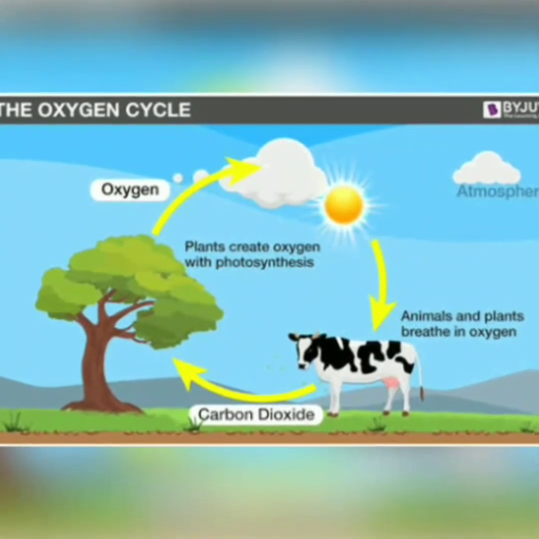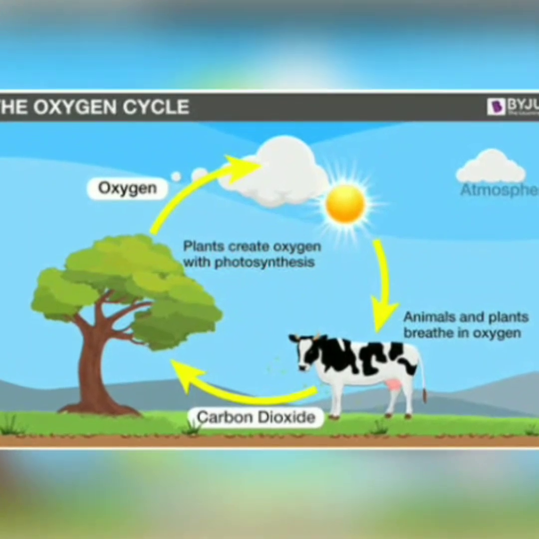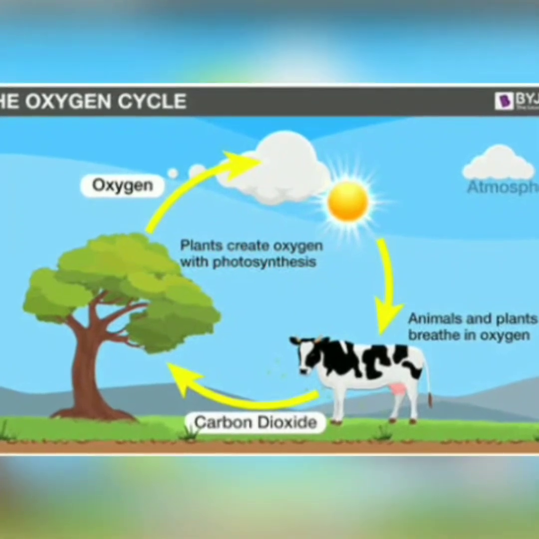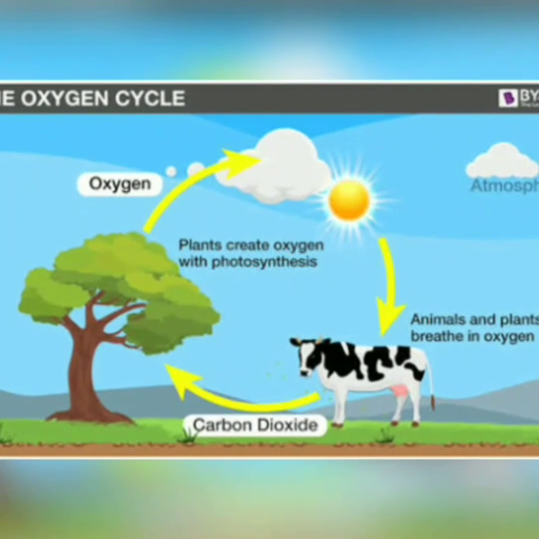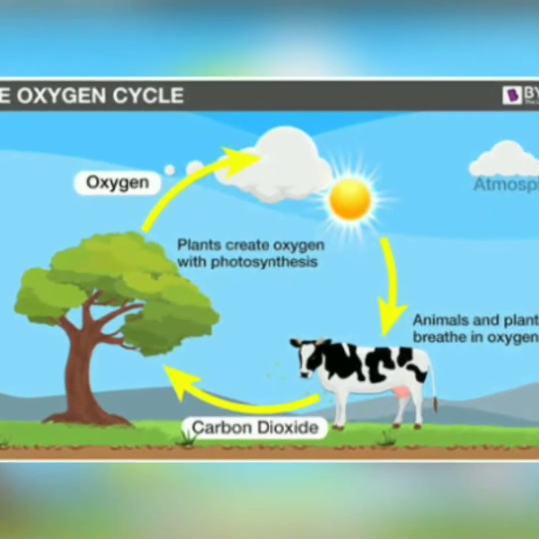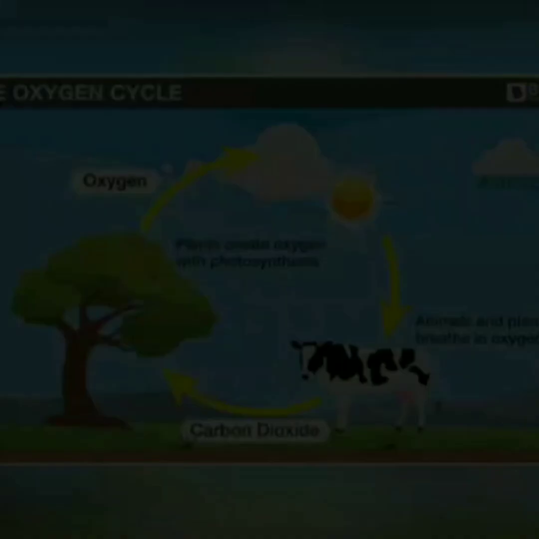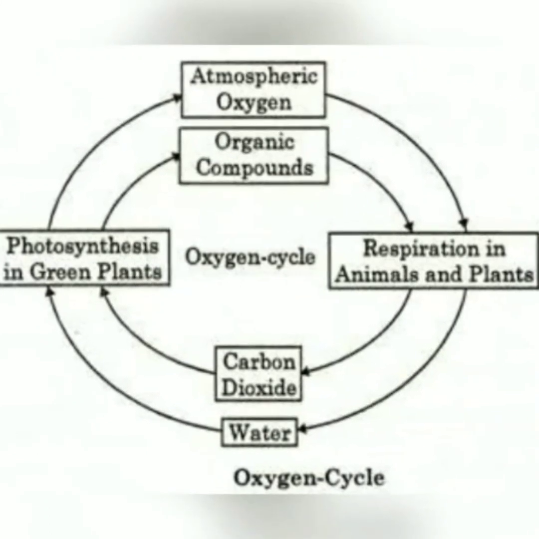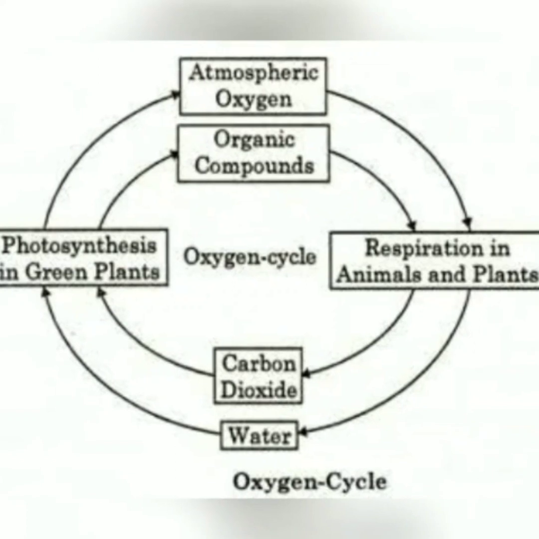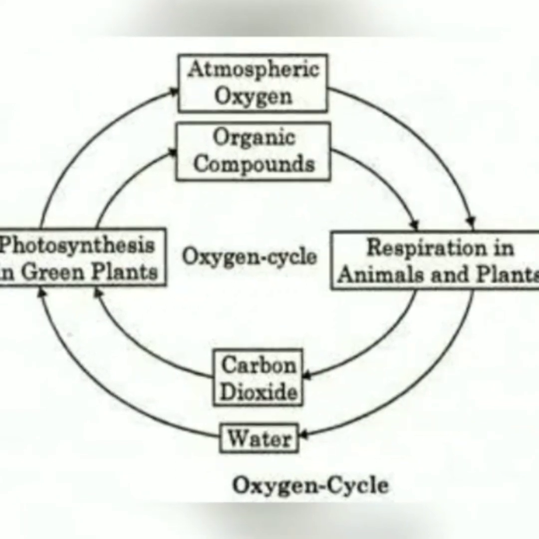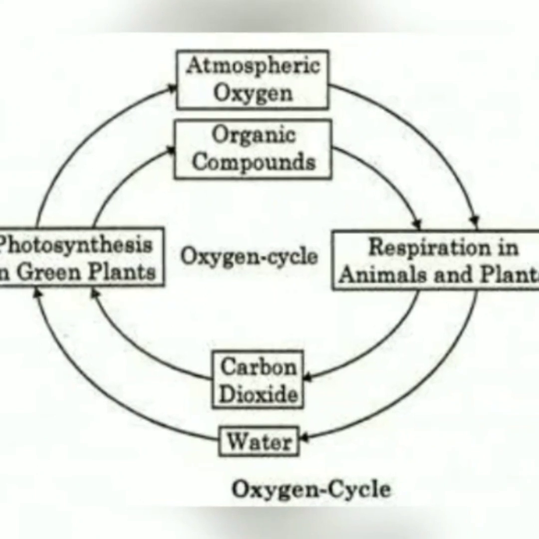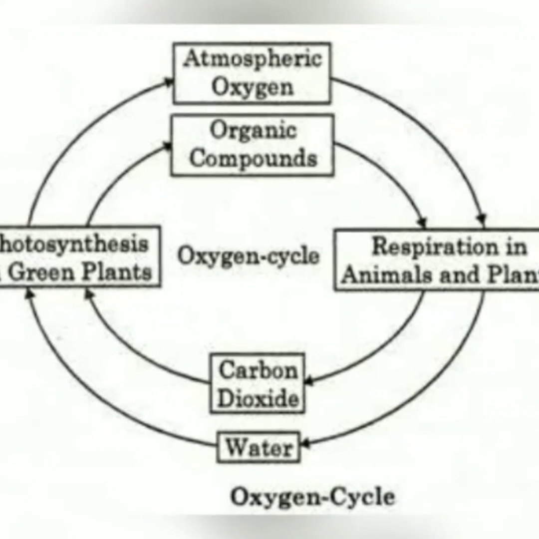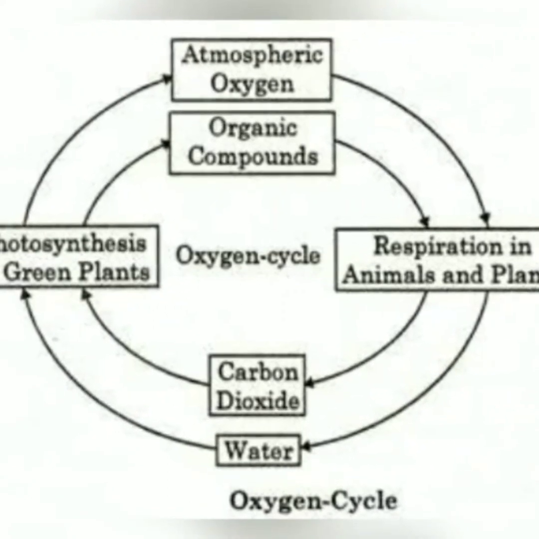This oxygen is inhaled by the animals and human beings, and they exhale carbon dioxide. This carbon dioxide the plants again take, and they make oxygen and glucose in the process of photosynthesis. In that way, oxygen and carbon dioxide are continuously cycling in our environment, and they maintain our ecological balance. This is very important to conserve our forests and to sustain life on the earth.